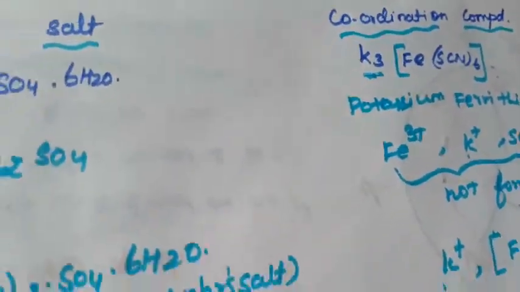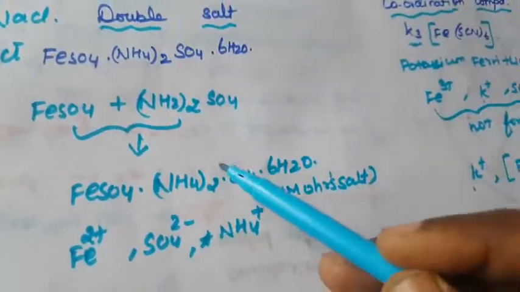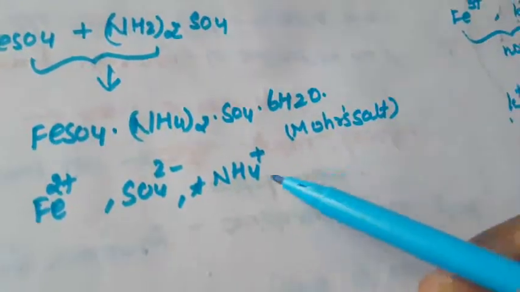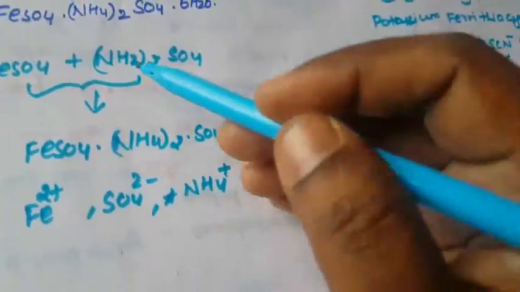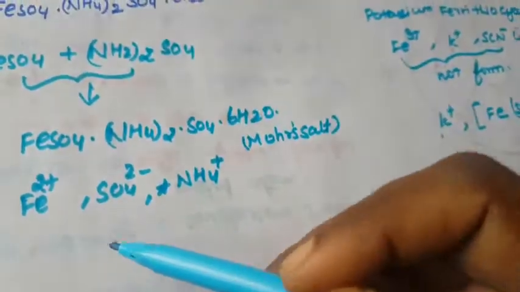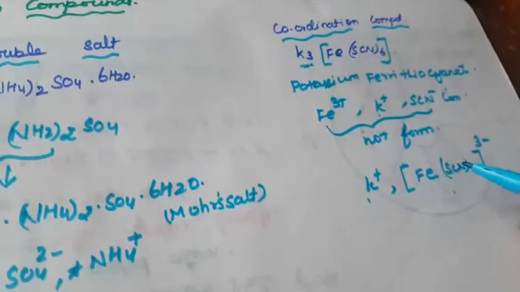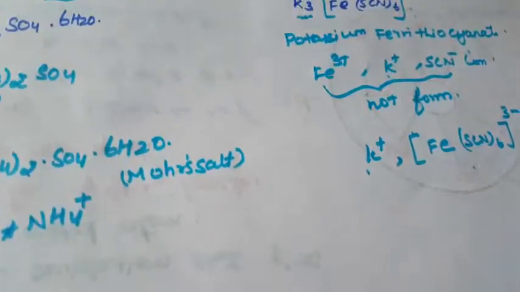Repeatedly asked question: what does it mean by double salt? A double salt means simple salts combined together to form the double salt. The other name of the double salt is a mohr salt. It will dissociate into ions, into its constituents. Constituent means everything in it will separate into individual ions, but the coordination compound will not dissociate into ions. It will only dissociate into cation and the anion.